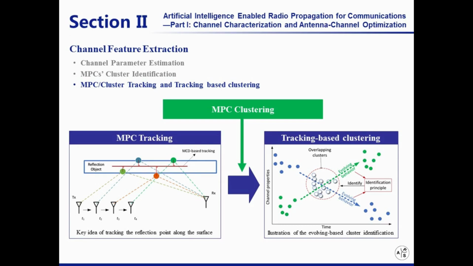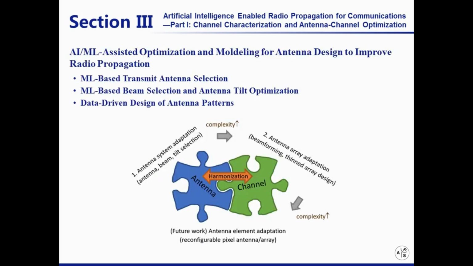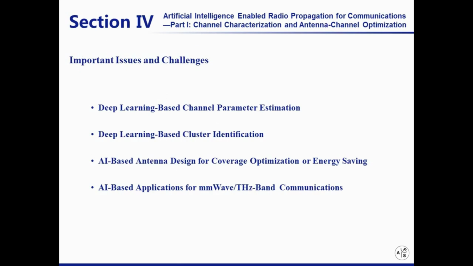tracking and clustering accuracy. Machine learning is useful to address this optimization problem due to its ability to create mathematical models for the complex problem involving myriads of antenna and channel parameters. Different from the use of machine learning to speed up parametric optimization in classical antenna design to obtain the detailed antenna properties, the focus of this survey is on optimizing the far-field properties of antennas for improved interaction with the propagation channel and thus enhanced system performance. Finally, some challenges are discussed in Section 4, which can be considered as guidelines for future ML-based channel analysis and modeling research. The details can be found in the paper.